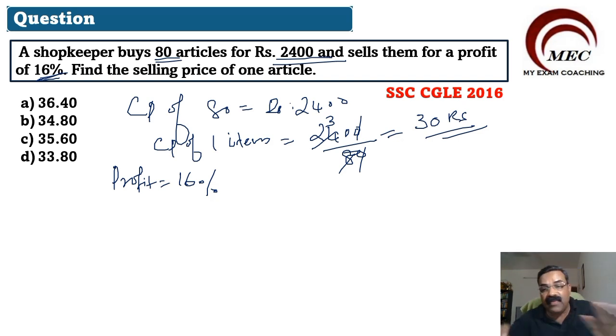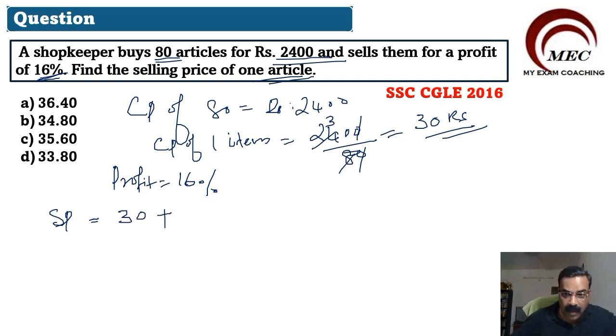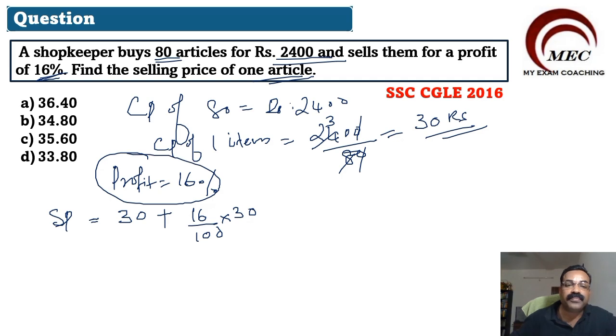Understand this concept very, very clearly. Then what is the selling price of one article? So selling price will be equal to 30 rupees plus 16% of 30. Why 16% of 30? Because he got a profit of 16%.